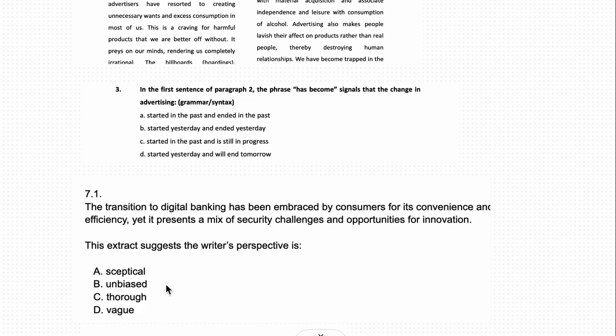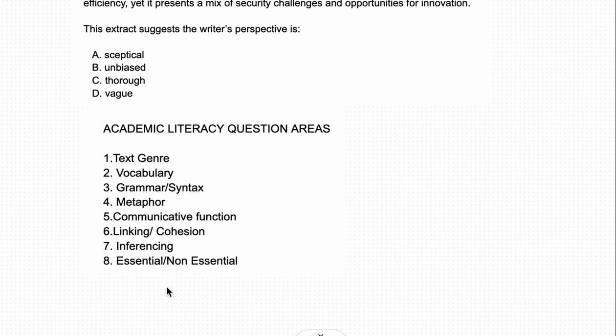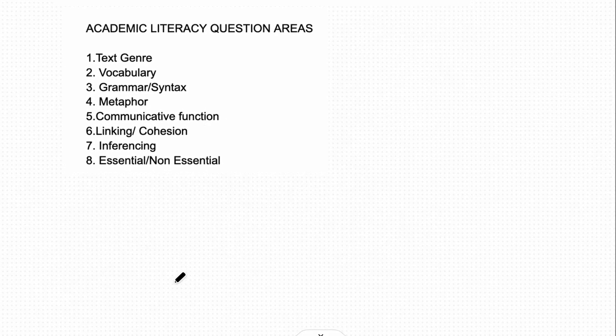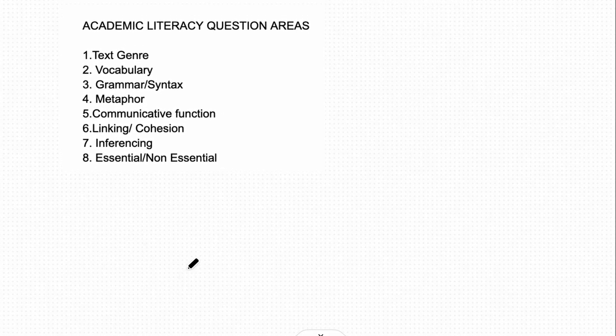Before we move on into how we're going to be tackling the academic literacy section, I thought it would be good to look at the academic literacy question areas. Even though you're getting 75 source-based questions, we can break them up into different question areas. They fall into text genre, vocabulary, grammar and syntax, metaphor, communicative function, linking or cohesion, inferencing, and essential and non-essential.